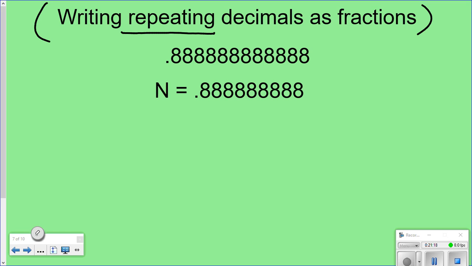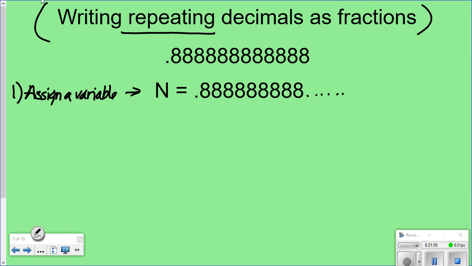All right, so first thing you're going to do, you're going to find the decimal you want to change into a fraction. This is it, 8 repeating, okay? First thing you're going to do is you're going to assign a variable. Okay? So you can use any letter you want, and it looks like this. So the book uses N, and I'm just going to use N all the time just because that's what the book uses. You can use whatever letter you want. So N equals 0.888888, and so on and so forth.